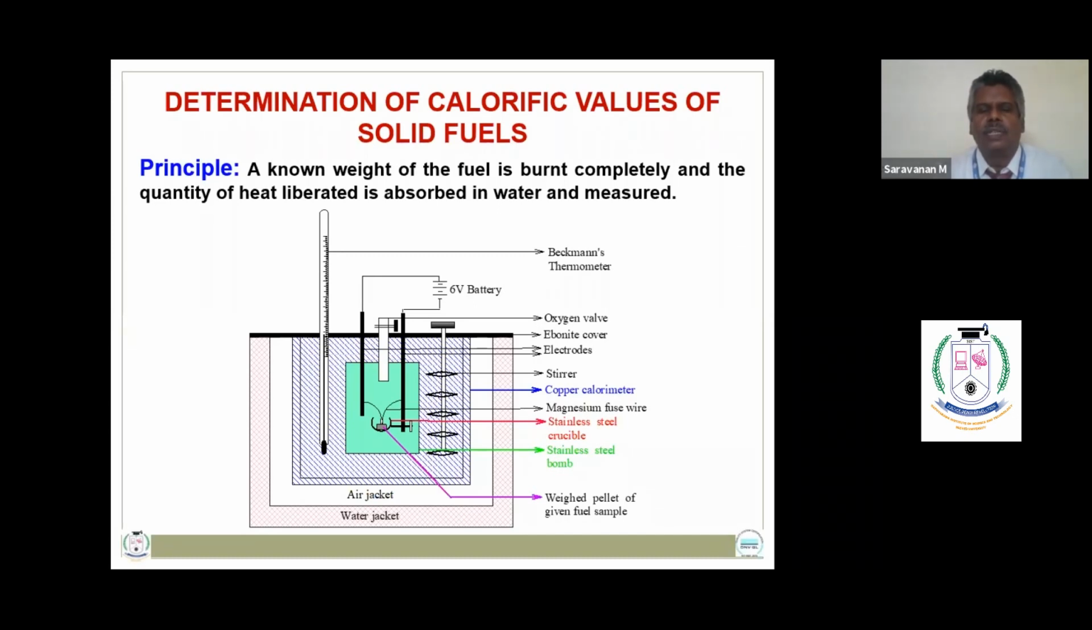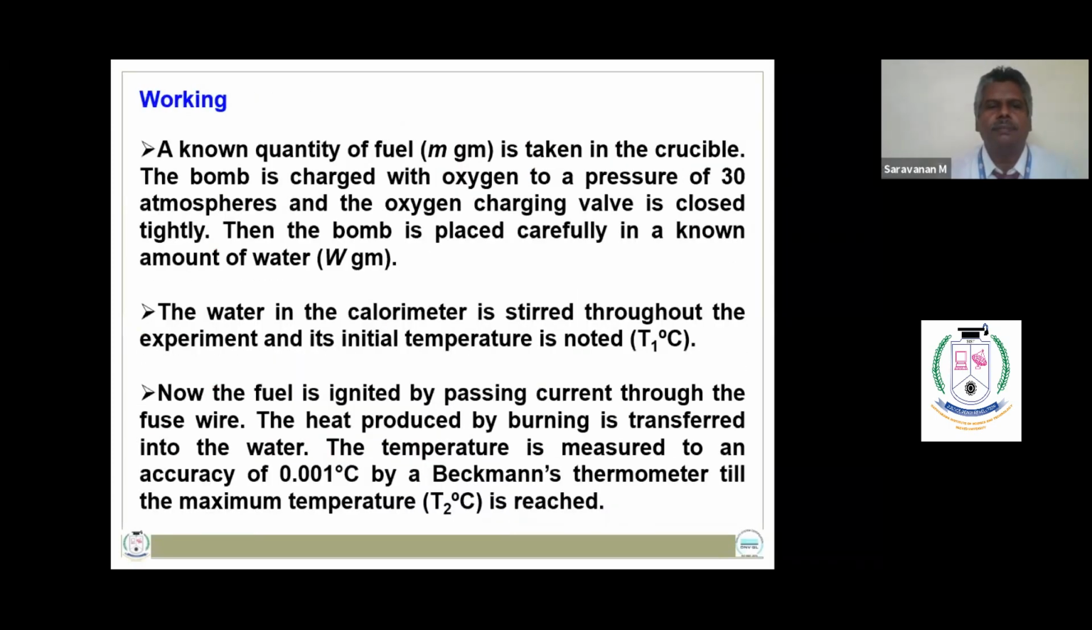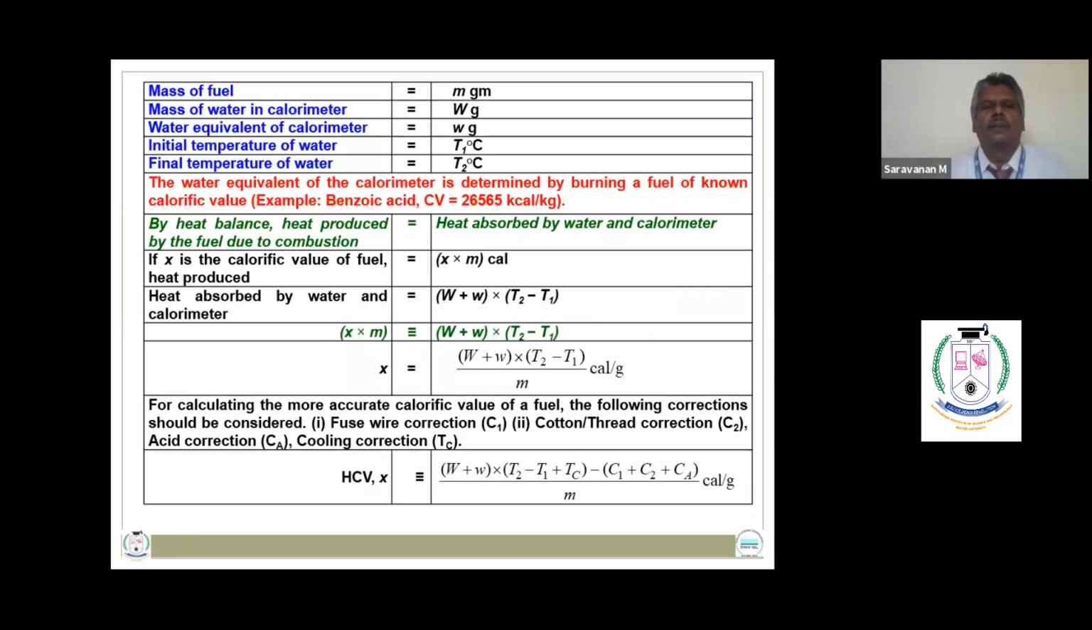So when the fuel is ignited by supplying a direct current, the amount of heat produced can be monitored. By heat balance, the amount of heat produced by the substance is equal to the heat absorbed by the water and copper calorimeter. Let the mass of fuel be m gram, the mass of water in the calorimeter be W gram, and the water equivalent of the calorimeter be small w gram.